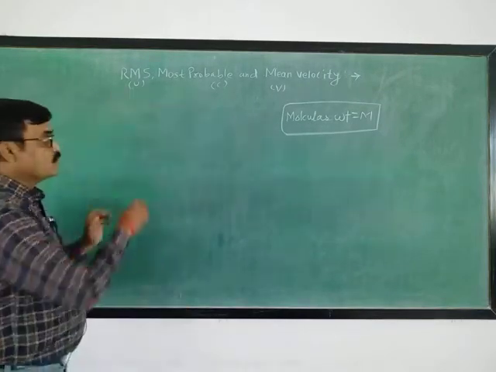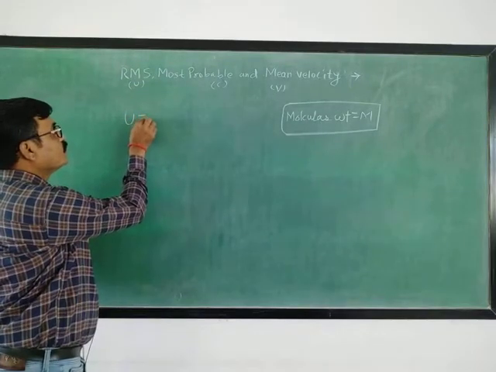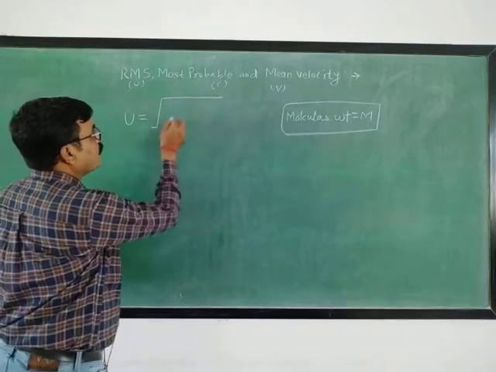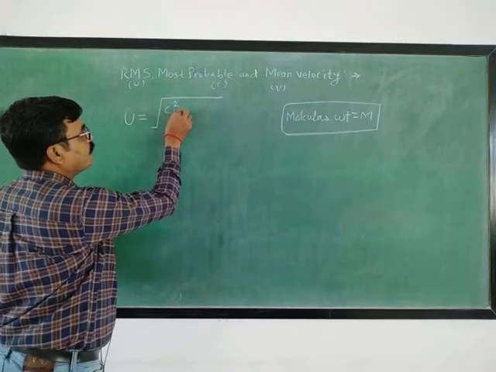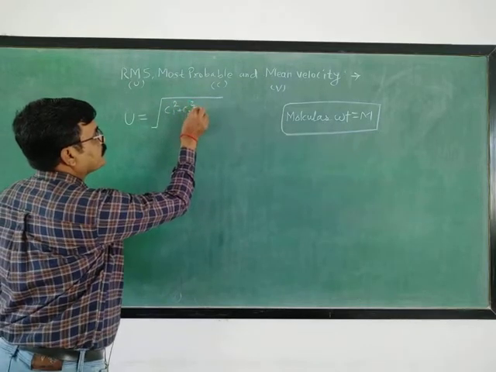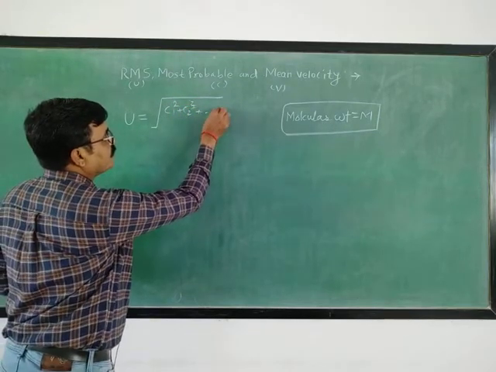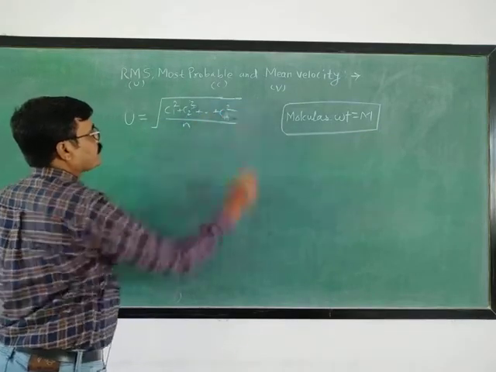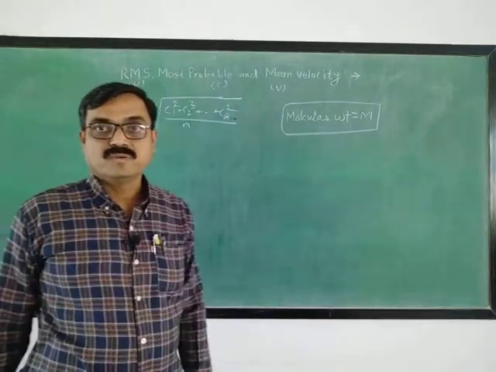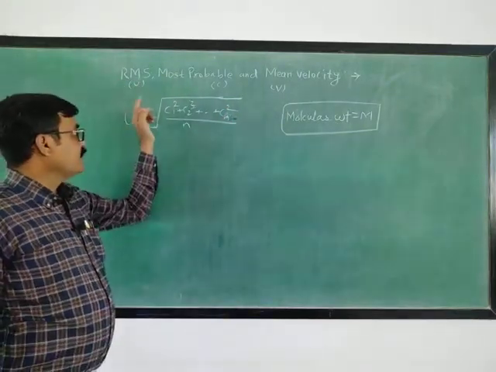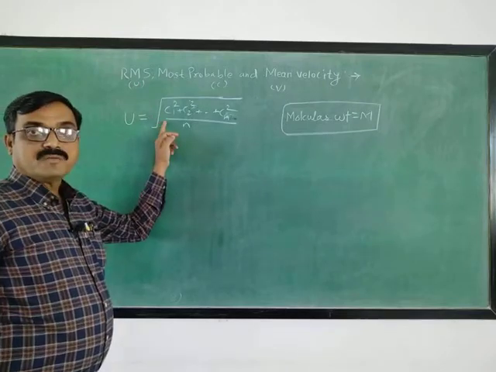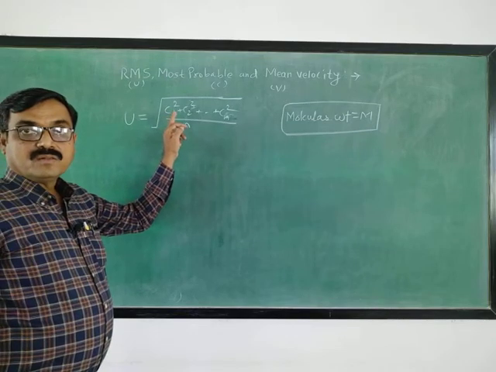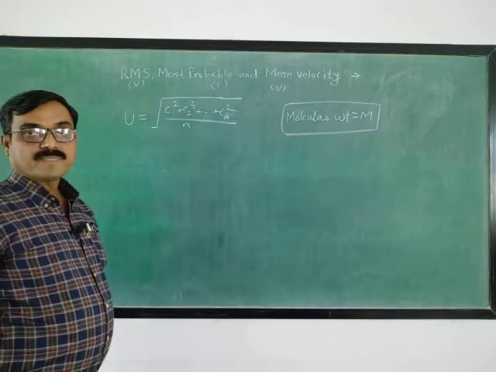It is denoted by U. U, the RMS velocity, is nothing but the square root of the mean of squares of velocity of molecules.